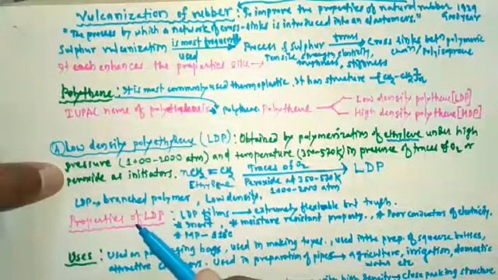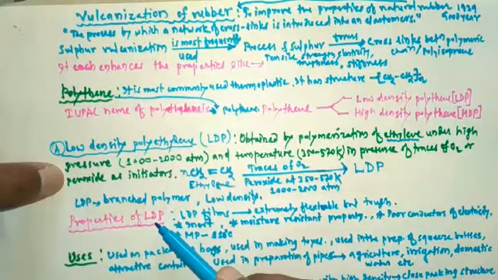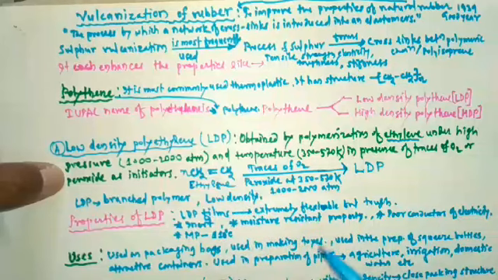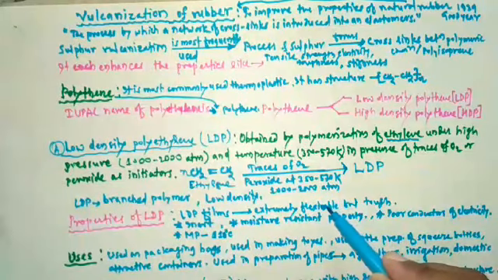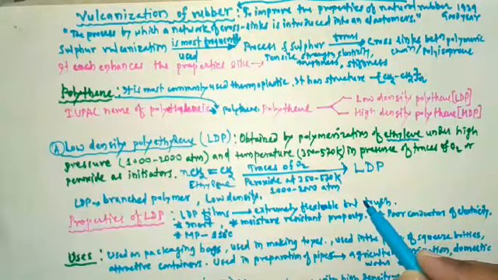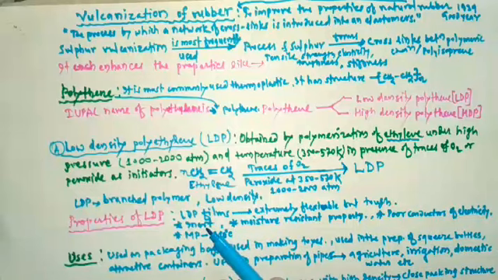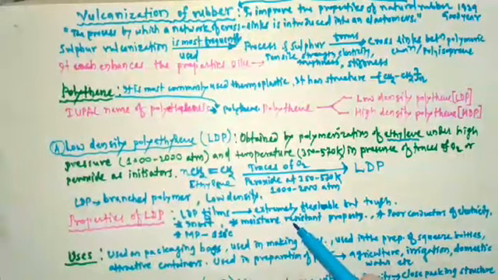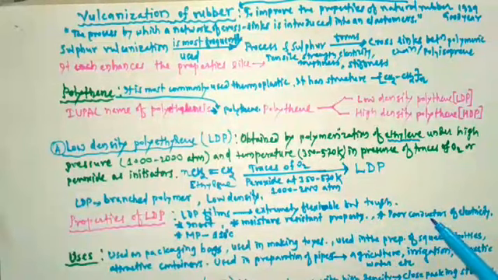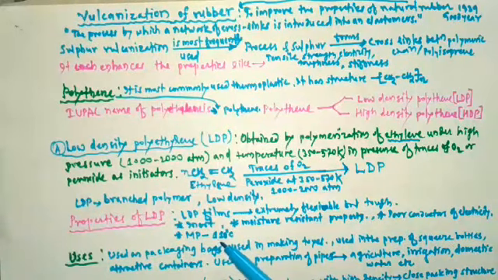After that, we studied the properties of LDPE. LDPE films are extremely flexible, though they are extremely flexible, they are tough. LDPE is inert in nature. They have moisture resistant property. They are poor conductors of electricity, and they have a melting point of 110 degrees Celsius.